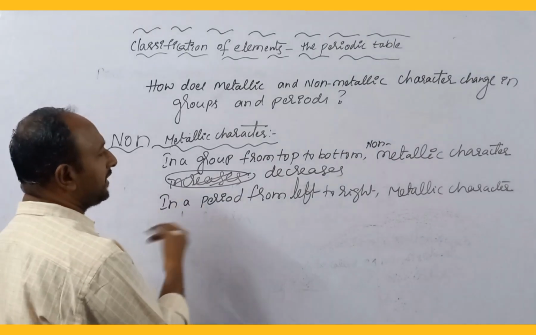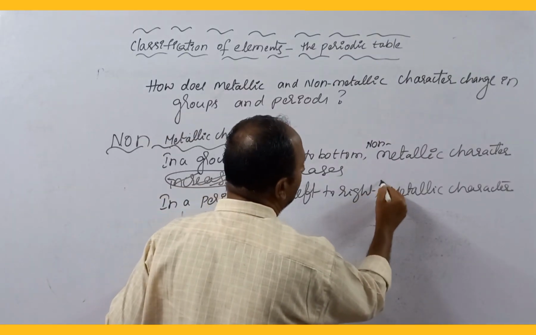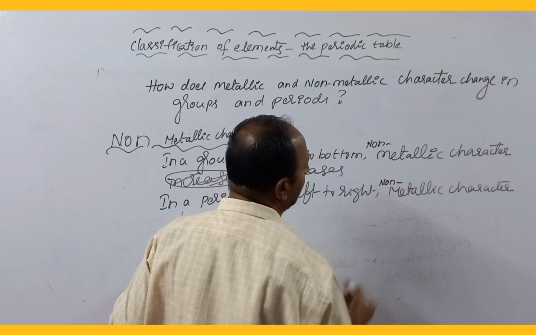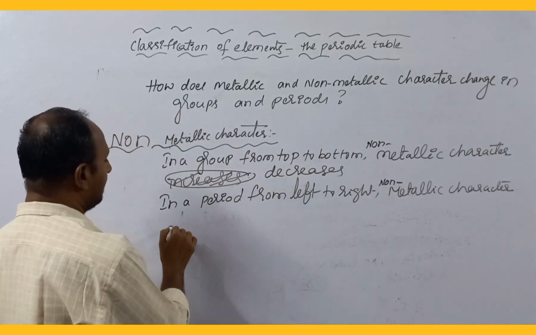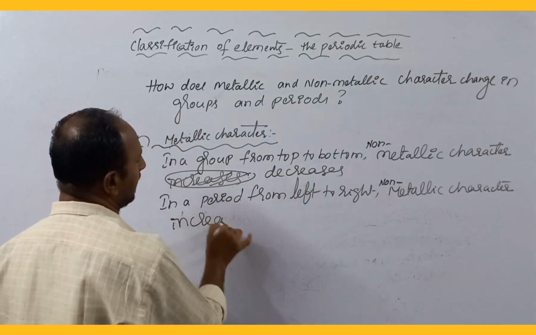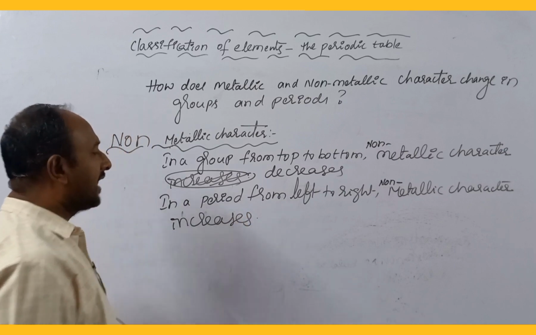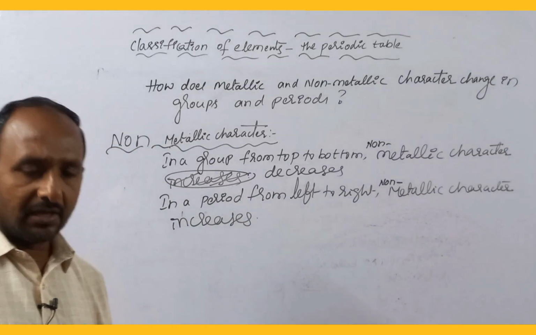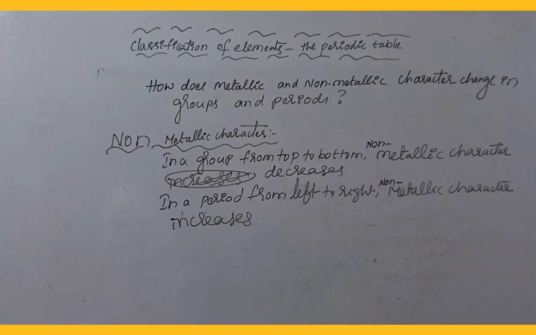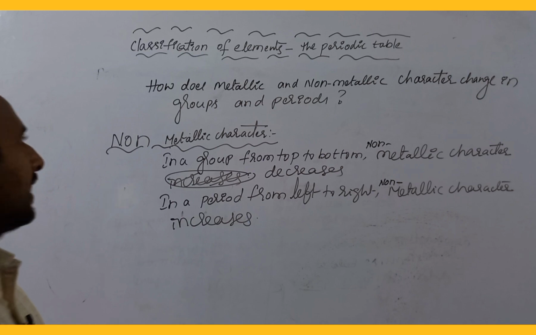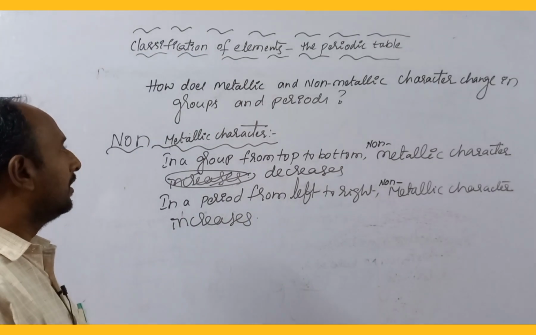Next, in a period from left to right, non-metallic character increases because metallic character decreases. Important topic, students: how does metallic and non-metallic character change in groups and periods?